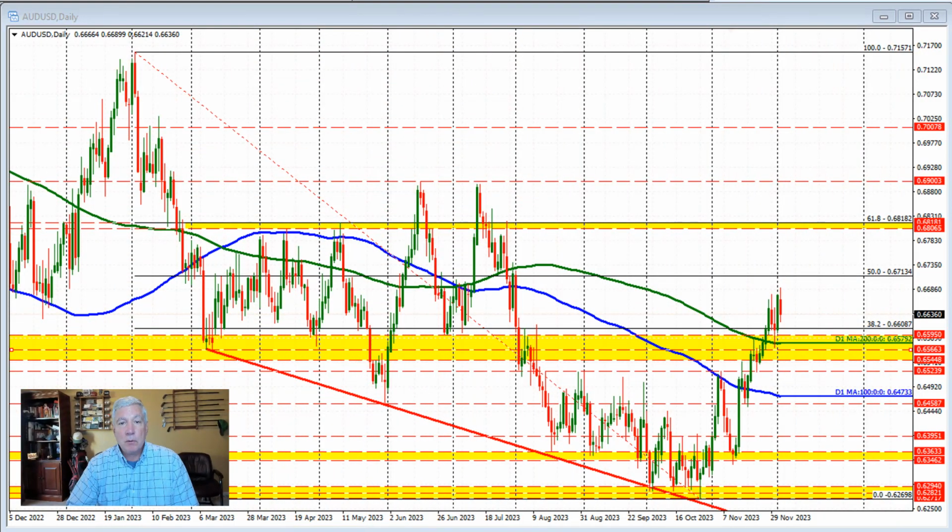This is a Forex quick look at the Aussie versus US dollar. The Reserve Bank of Australia will announce their interest rate decision later in the new trading day, I should say. The expectations are for unchanged policy.